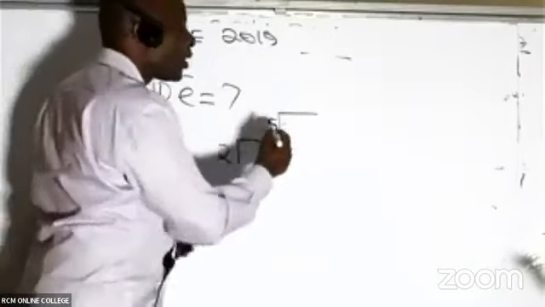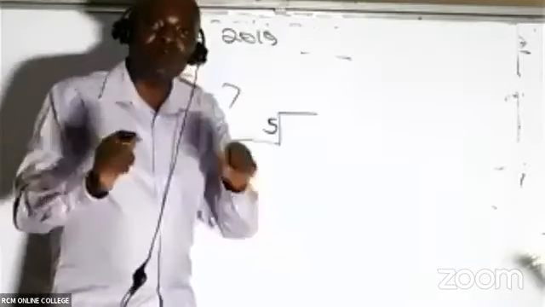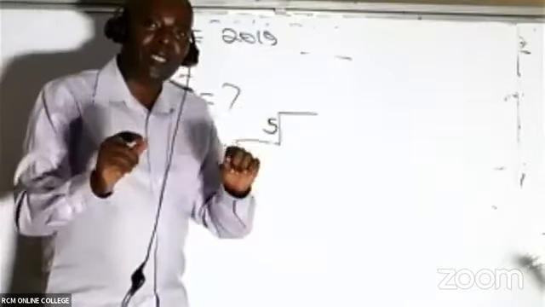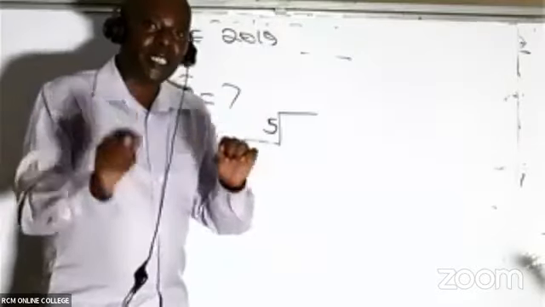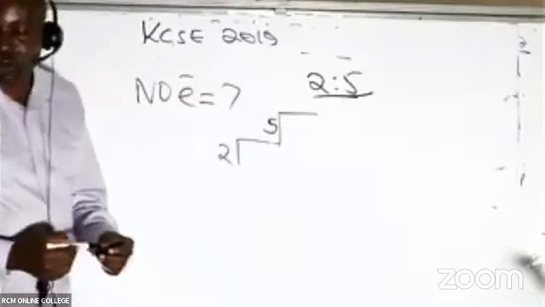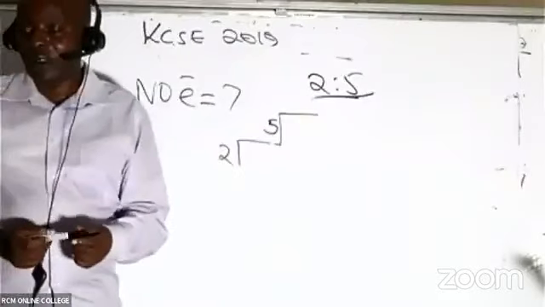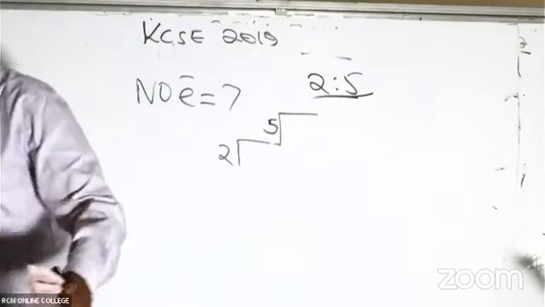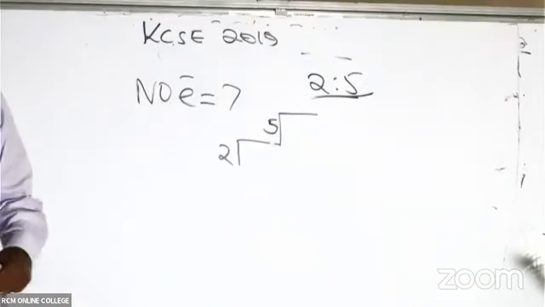And therefore the electronic configuration or electronic arrangement, the examiner will be using the words arrangement and configuration interchangeably, will be 2 is to 5. So is that okay, ladies and gentlemen?